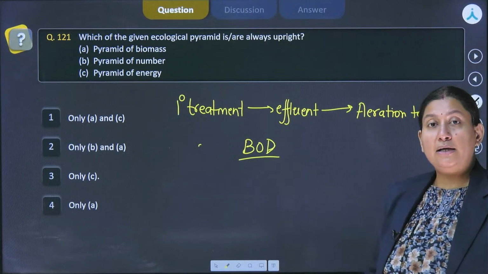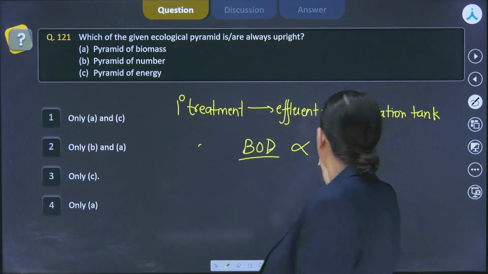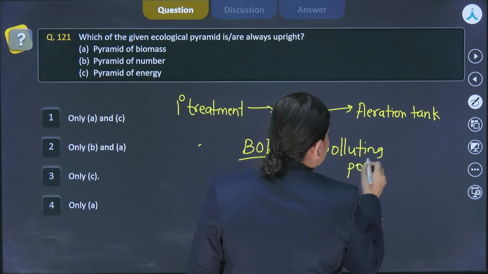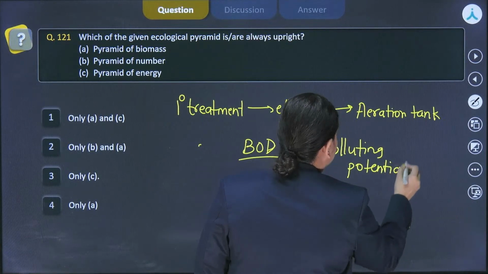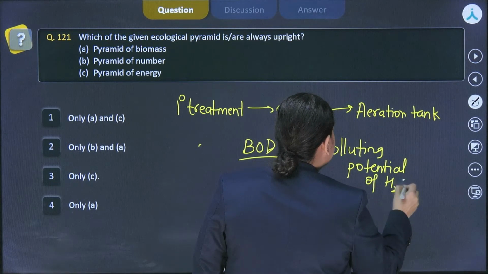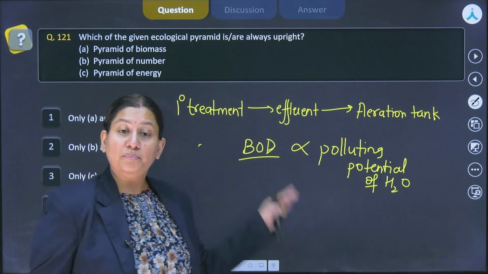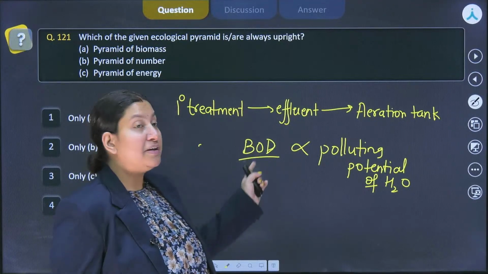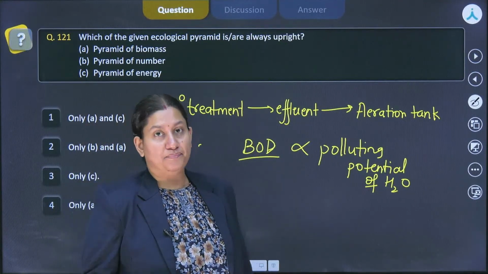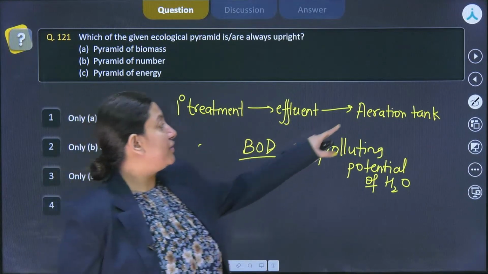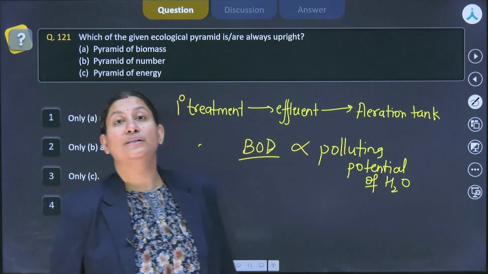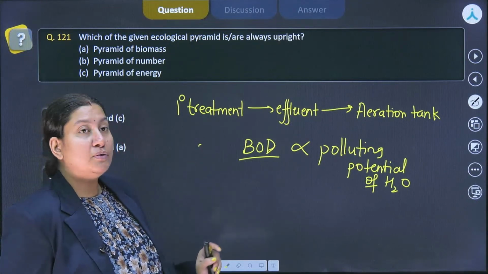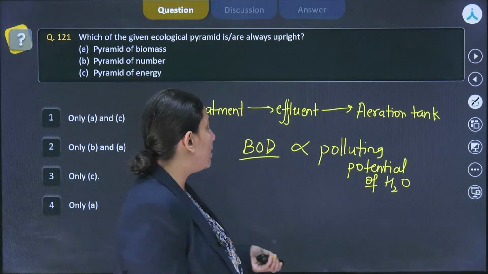So it is directly proportional to the polluting potential of water. We can simply infer that the more the BOD of the water, the more is the polluting potential of the water. So when we reduce it, we are making the water cleaner. This is the main task of the aeration tank, to reduce BOD to the extreme levels as much as possible.